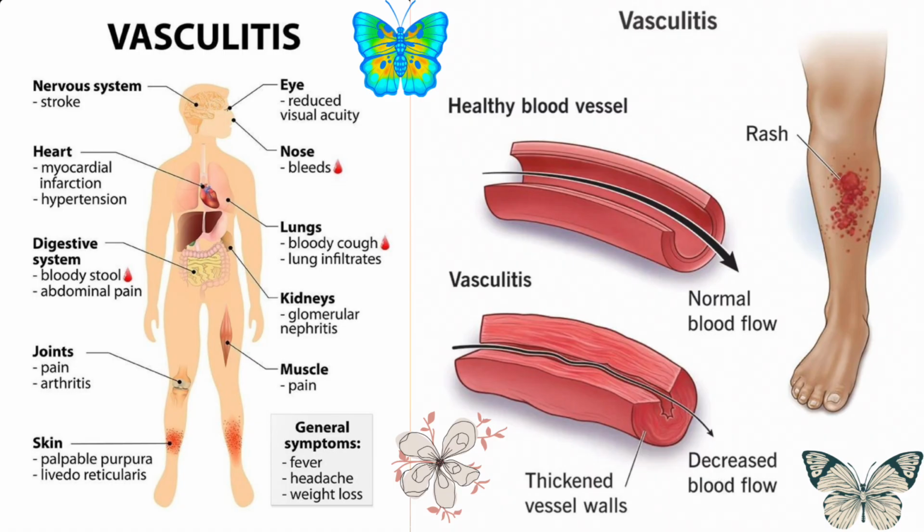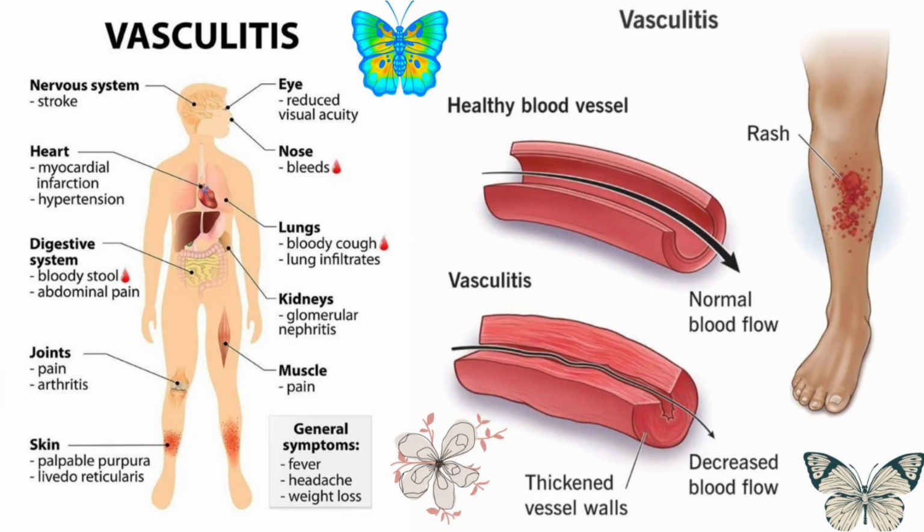Pathogenesis. The root cause of vasculitis is usually an abnormal immune response, but the mechanisms differ between types. In ANCA-associated vasculitis, autoantibodies called ANCA activate neutrophils, which release enzymes and oxygen radicals that injure vessel walls.